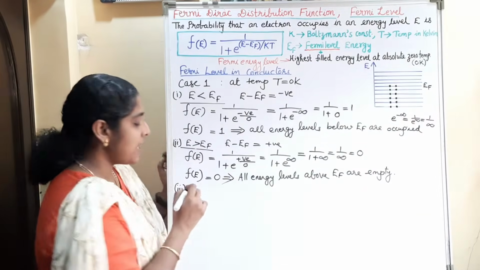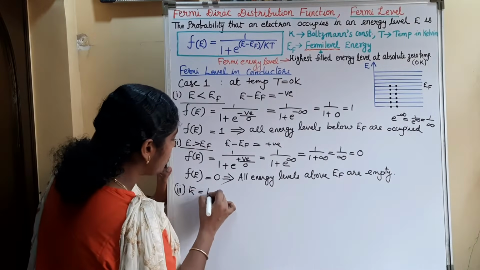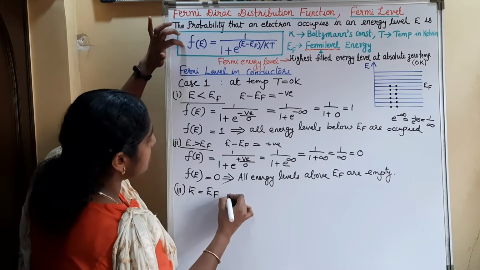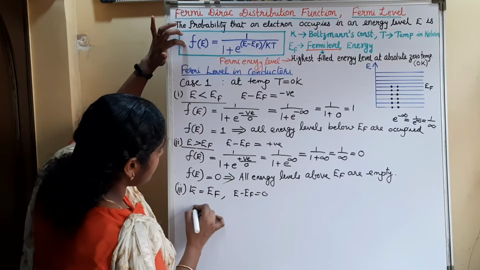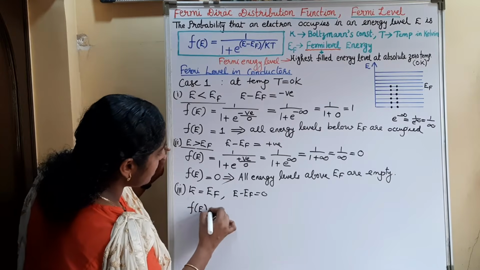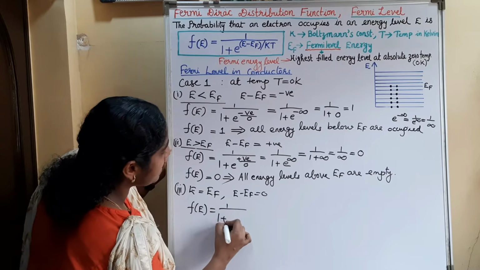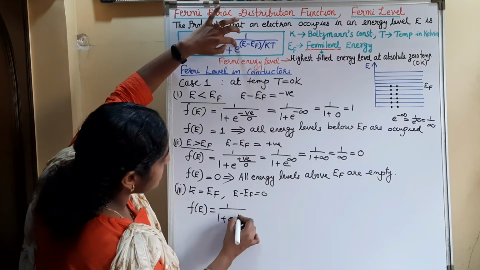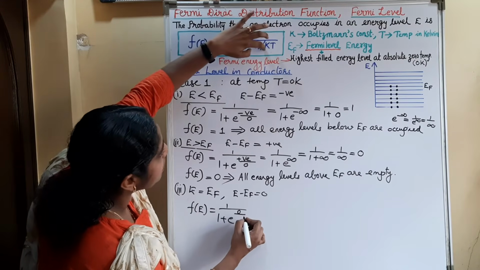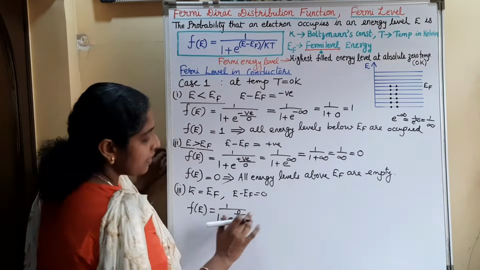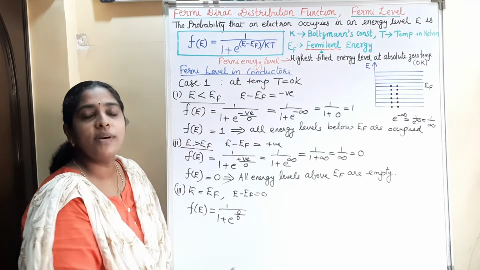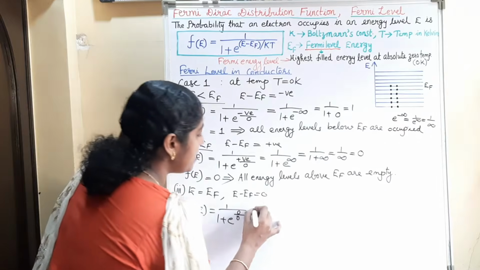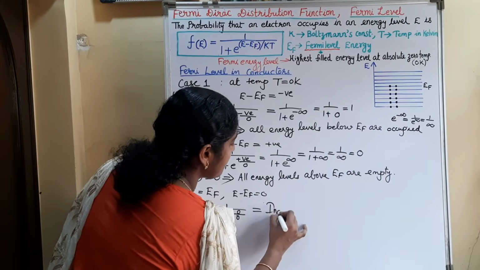Now we can consider the last condition, E is equal to EF. So that means E minus EF is equal to 0. So what is F of E? F of E is equal to 1 by 1 plus e raised to (E minus EF) by kT, where E minus EF is 0, k is the Boltzmann constant, and T is 0. That is 1 by 1 plus e raised to 0 by 0. What is 0 by 0? Not defined. So that means this is indeterminate.